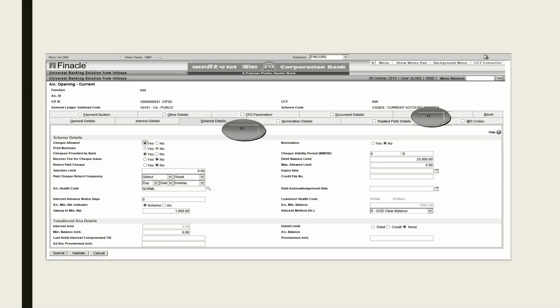So as per the mandate or resolution of the company, what is the mode of operation? It may be 2 of the 3 directors, or an authorized signatory has to be there. Even an authorized signatory can be added here. So his KIF can also be created, or otherwise, without a KIF also we can add him as an authorized signatory, and we have to type the relationship code there, right?